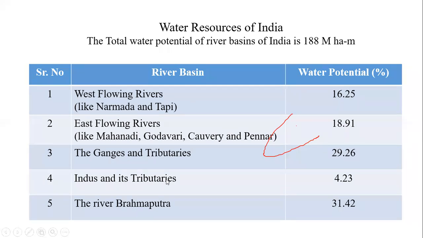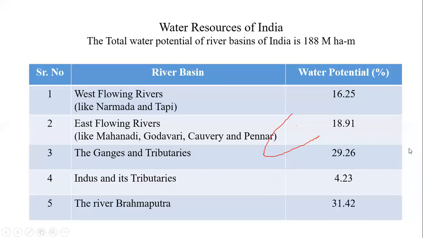Then the Indus and its tributaries, and the Brahmaputra. For the Brahmaputra river, the contribution is so high: 31.42%. For the Brahmaputra alone, the magnitude is so high, 31.42% out of the 188 million hectare meters. So this is about the water potential of the river basins in India.